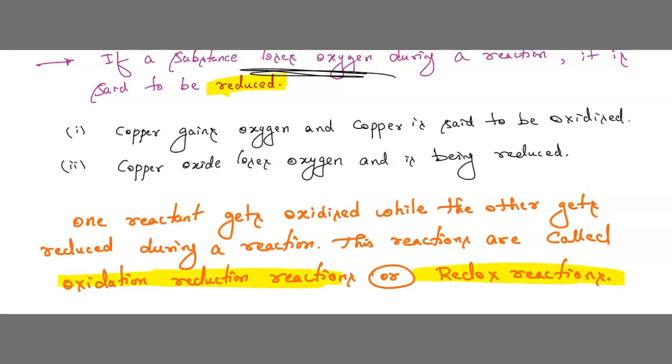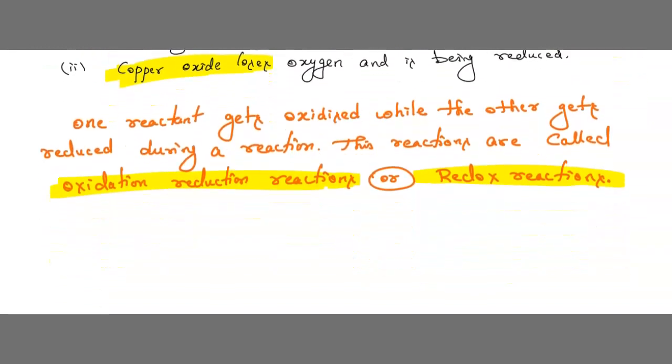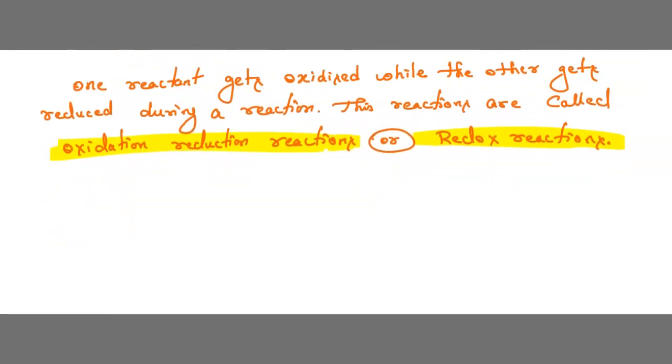Understood, children? What is the meaning of oxidation reduction reactions? Here copper gains oxygen, so copper is said to be oxidized. Here copper oxide loses oxygen, so we call this reduced. In this reaction, copper oxide is reduced. The same equation we saw above in that activity, we can represent in one line.